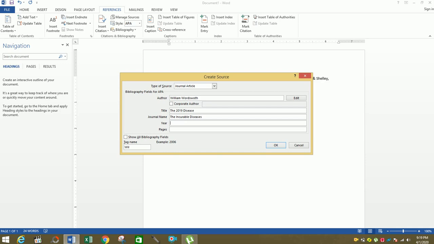So that may have been published in 2019. And now we have to see that William Wordsworth, who was the author of this research, what was the page number on this journal, where we can find his article. So if the book was of 100 pages, his article may be of 10 pages, like from 50 to 60. We'll be adding it here.